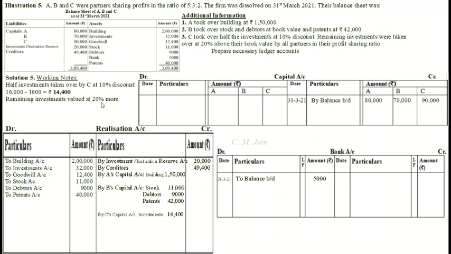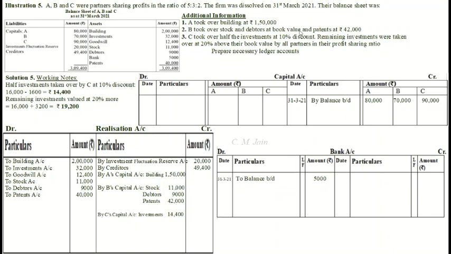Remaining investments valued at 20% more means 16,000, 20% of 16,000 is 3,200. That means they have been taken over at rupees 19,200 by all the partners in their profit sharing ratio.